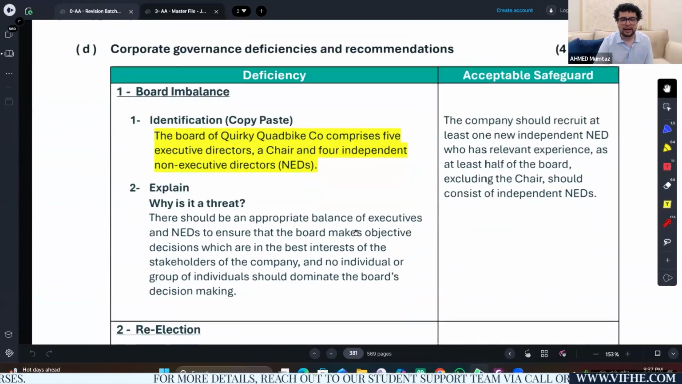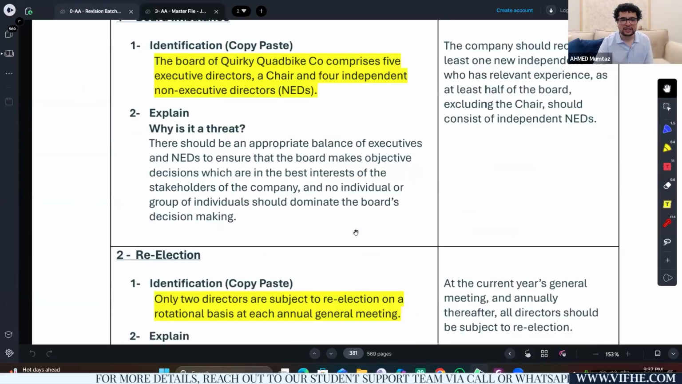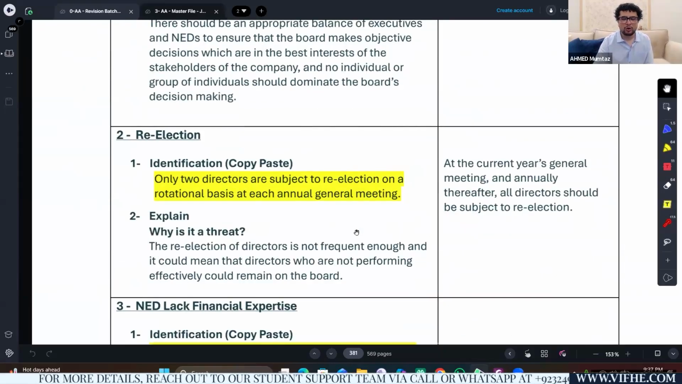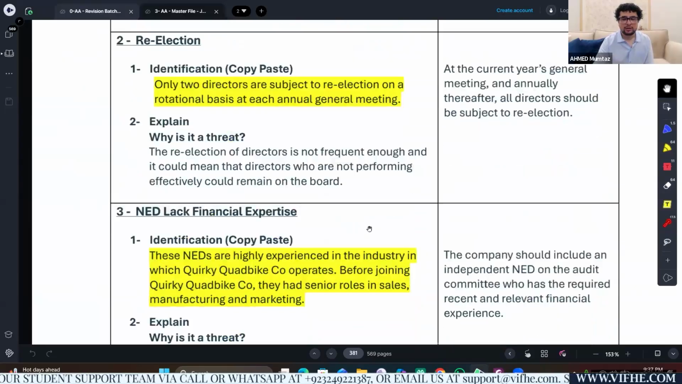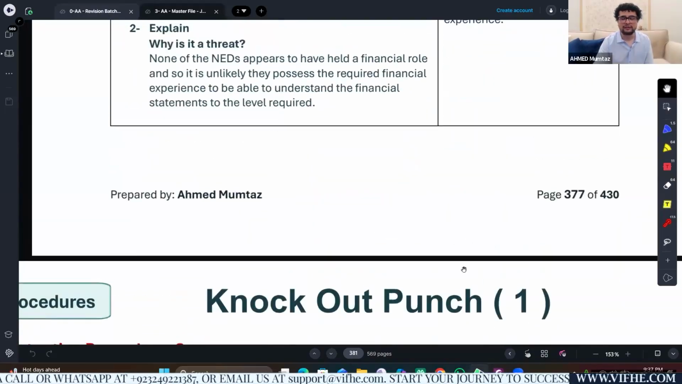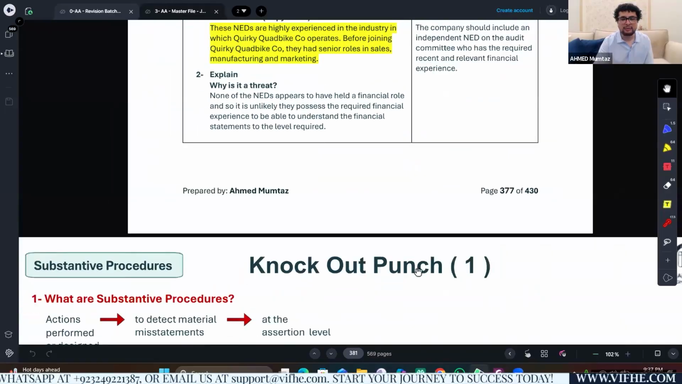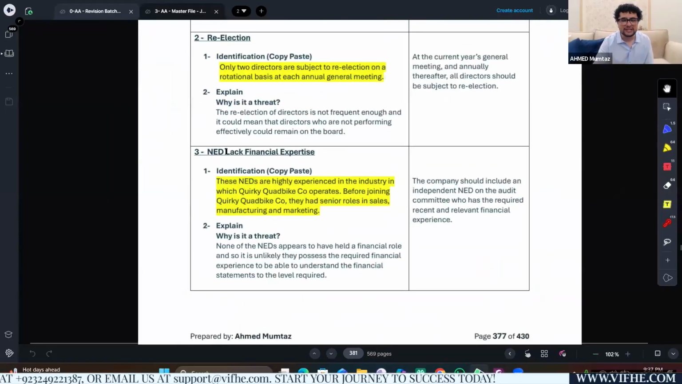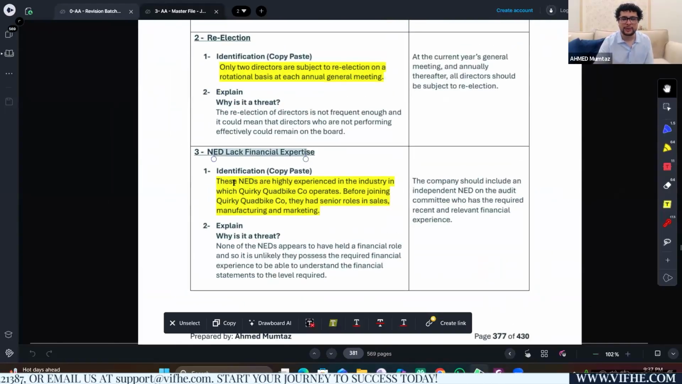One, the balance between the chair, executive and non-executive directors. Second, only two directors are subject to re-election. It means it's going to be a very delayed process, not frequent enough. Third, lack of financial expertise within the audit committee, within the non-executive directors. Guys, let me tell you, you're not supposed to give this heading, NED, lack of financial expertise, identification, copy paste, explain, why is it a threat?